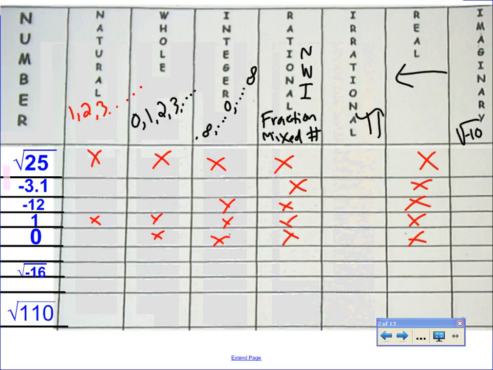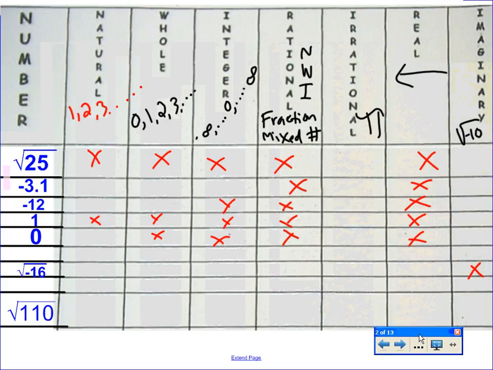Oh, careful. If there's a negative inside. Good job, Kyle. Kyle, are you sleeping back there? I'm just kidding. It's Monday. Good. Okay, so Kyle, I know you won't forget that on the test. You guys remember Kyle when you see the negative inside, imaginary, okay? It's not absolute value, it's square root of a negative, so imaginary.